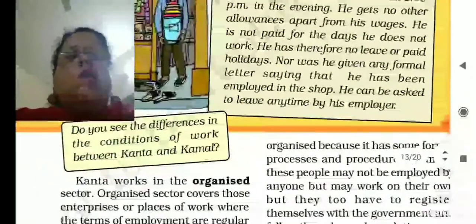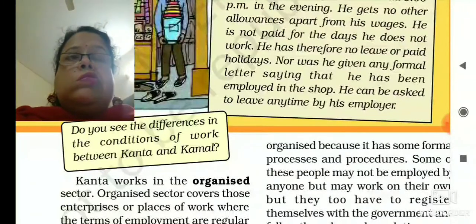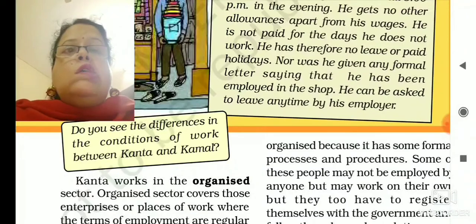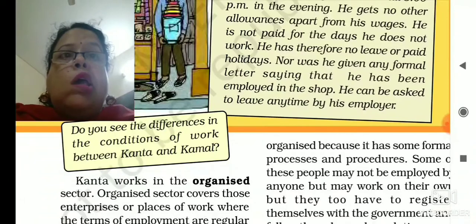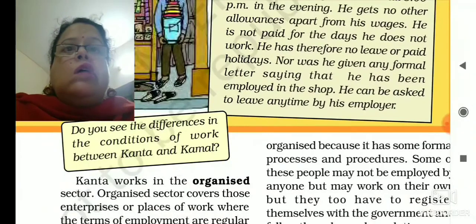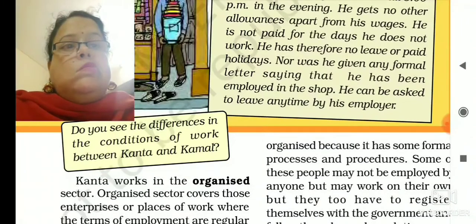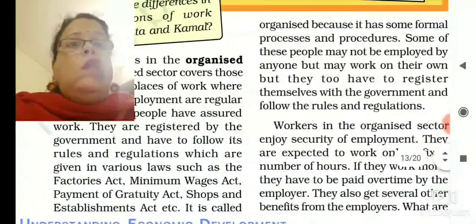So these are two different situations. The workplace where Kanta is working, that workplace is known as organized sector, or that workplace belongs to organized sector based on the working conditions. Two different types of sectors are there. One is organized sector and another one is unorganized sector. Organized sector is that sector where, see